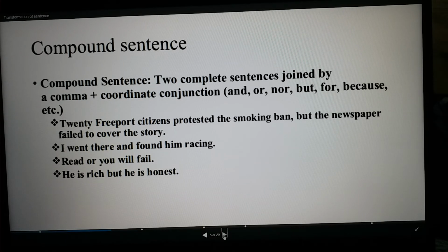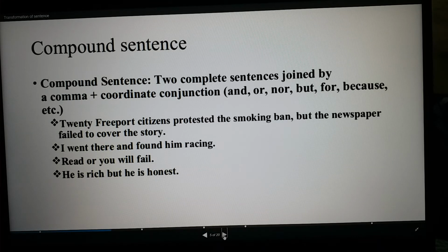Look at the example. 20 Freeport citizens protested the smoking ban, but the newspaper failed to cover the story. In the sentence you see it has two parts. One part is 20 Freeport citizens protested the smoking ban.